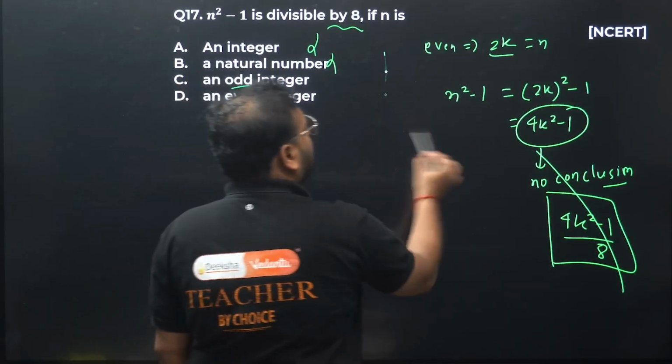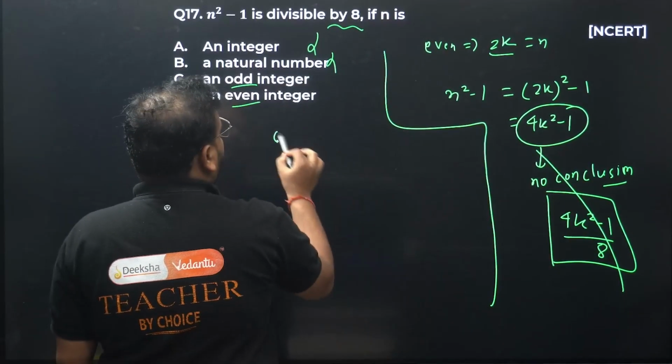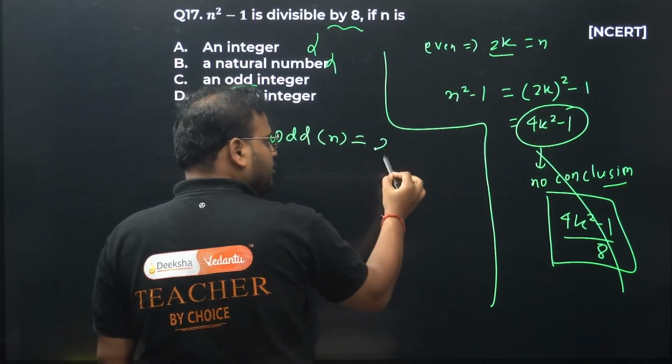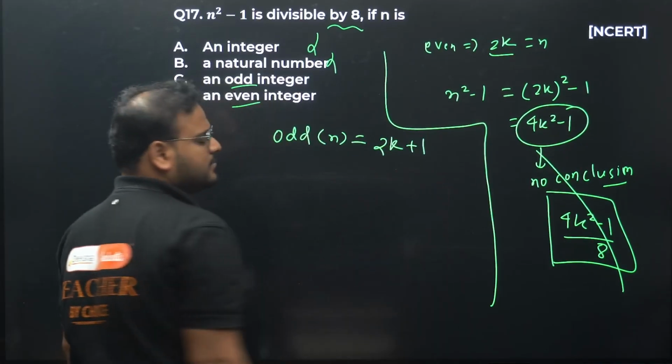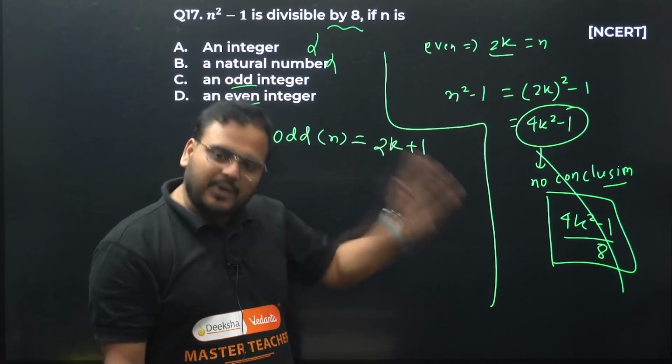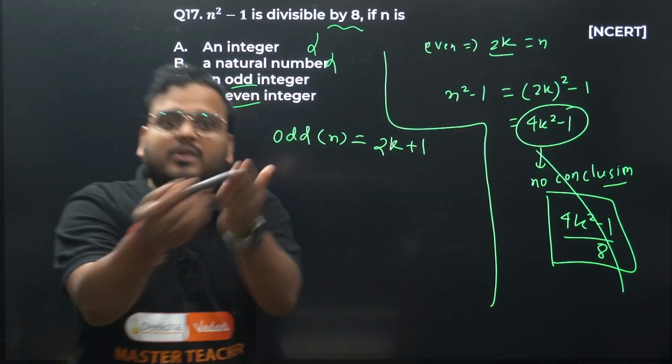Let's look for odd now. How do you write when n is odd? You had even, right? Add 1 to this. 2k plus 1. 2k was even, plus 1, a number next to an even number.